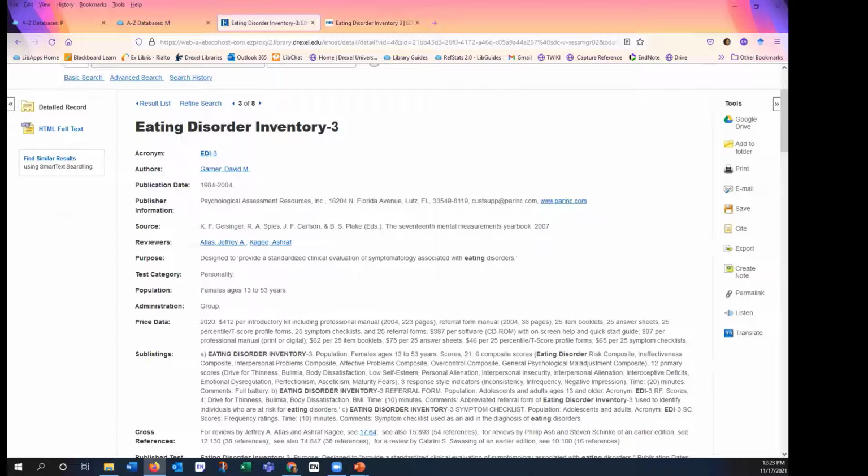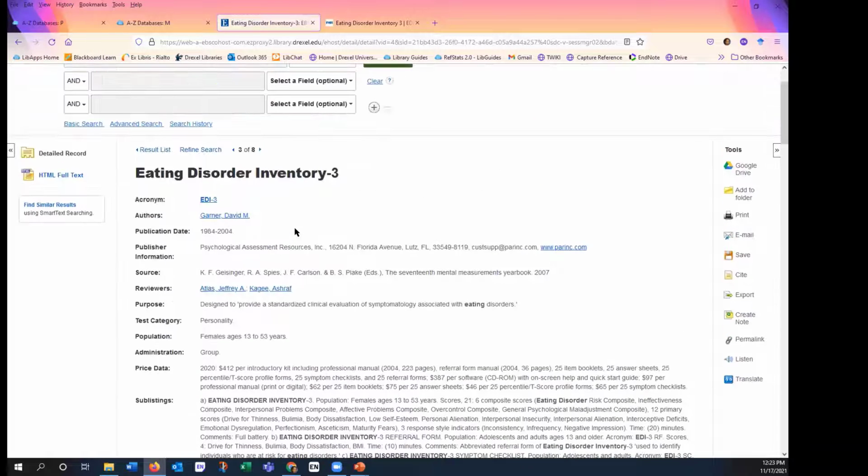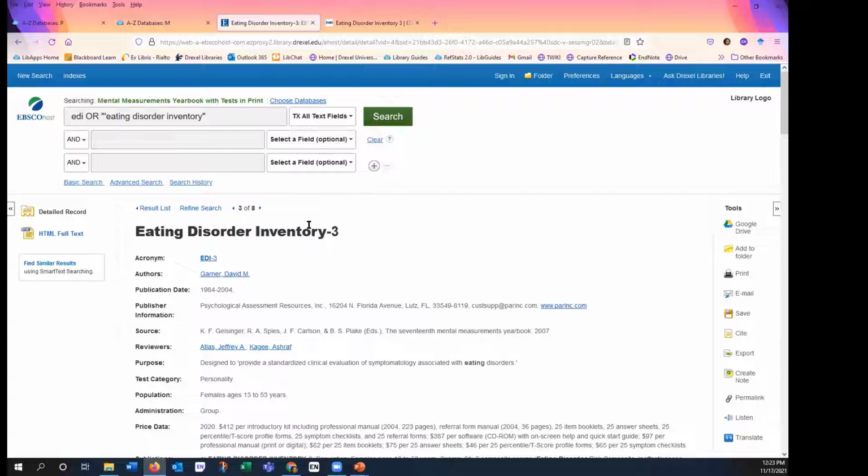So let's go back to this database. Let me see if this is everything I wanted to say about this resource. Any questions about Mental Measurements Yearbook with Tests in Print? And just remember, there are reviews typically, but not necessarily the test, although it could contain an article that has the test.